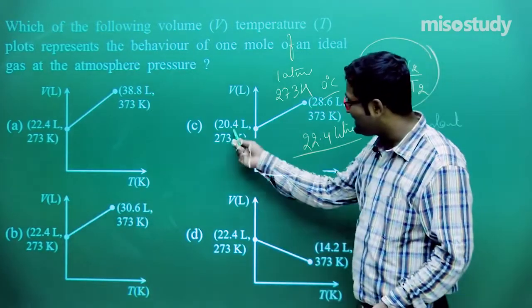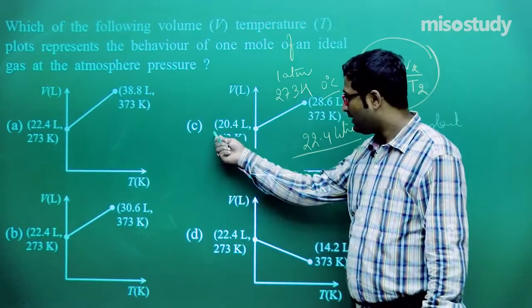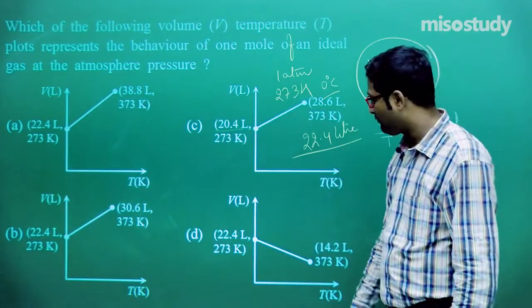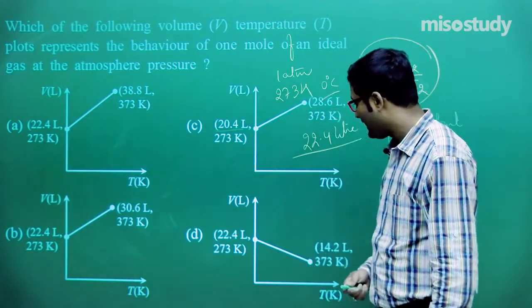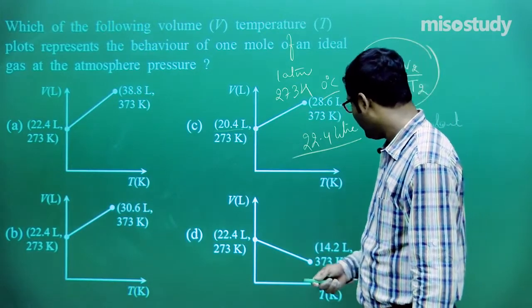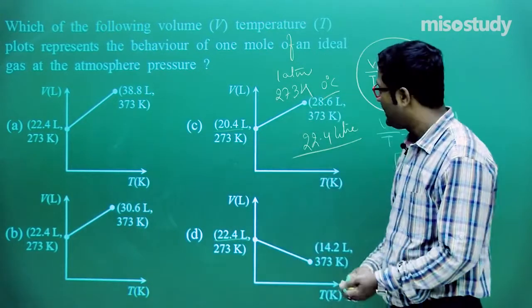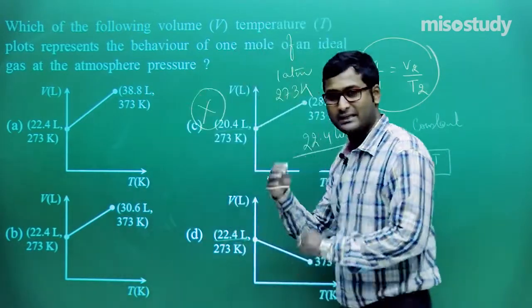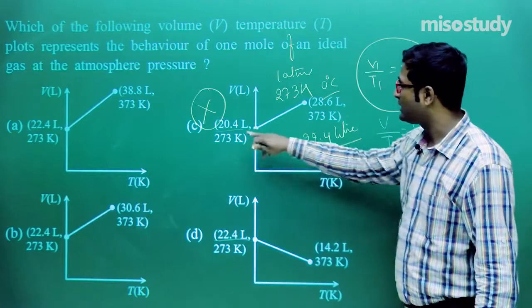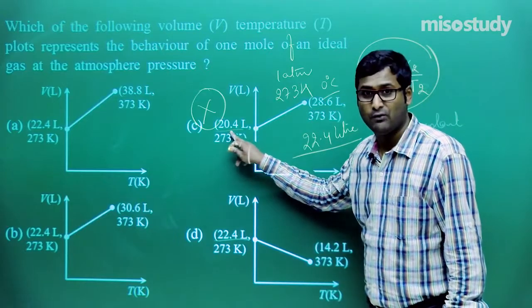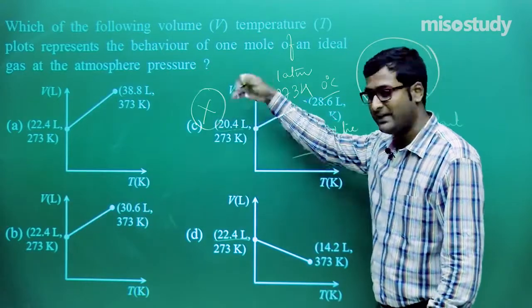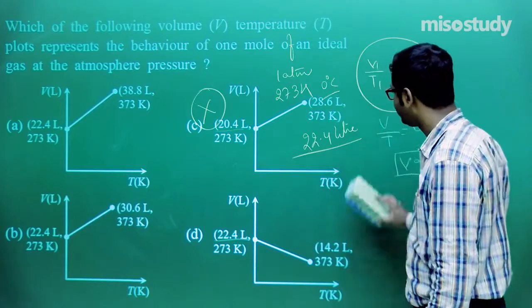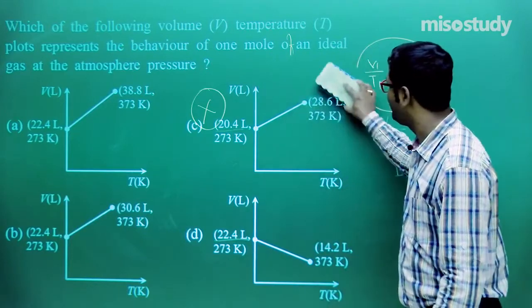So look at C and D. The volume here is 24.4 and here it is 22.4. Clear to you? If I talk about this graph, this one is incorrect. It cannot be, because according to the question the volume here should be 22.4 liter. So we will eliminate this option. Now check out this. This C will not be the answer.